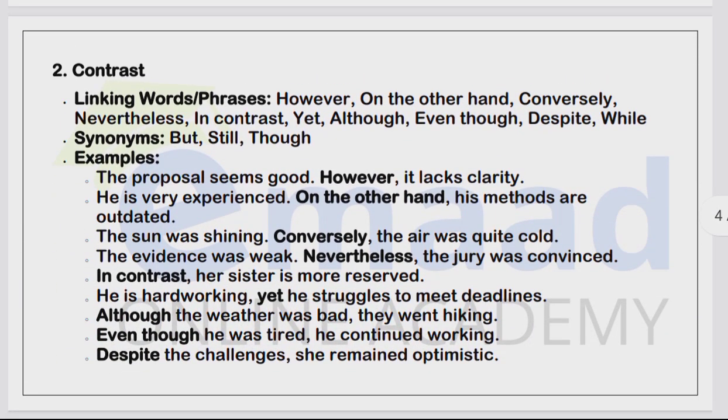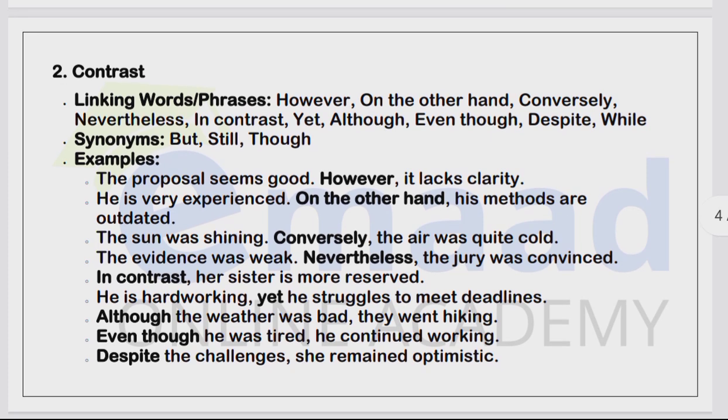Now, second type of linking words and phrases. These are used for contrast effect. You can use however, on the other hand, conversely, nevertheless, in contrast, yet, although, even though, despite, while. There are some synonyms, but still, though. Let's see some examples. You can see all these examples which are for contrast linking words and phrases.